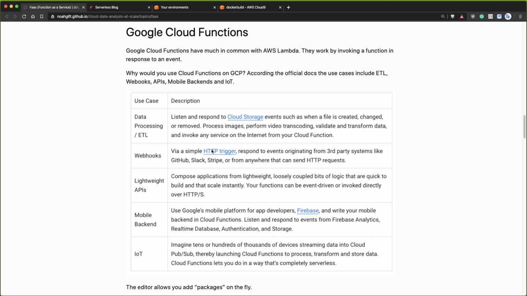Webhooks is another one. So you want to build something that responds to some third-party system. Let's say, and there's a lot of people that are probably looking for engineers that know how to automate things, so this is a great career opportunity, as well as, hey, we're using Slack now, and we want someone that can automate a lot of the things we do in our company into Slack. And I want to create events that populate into Slack.